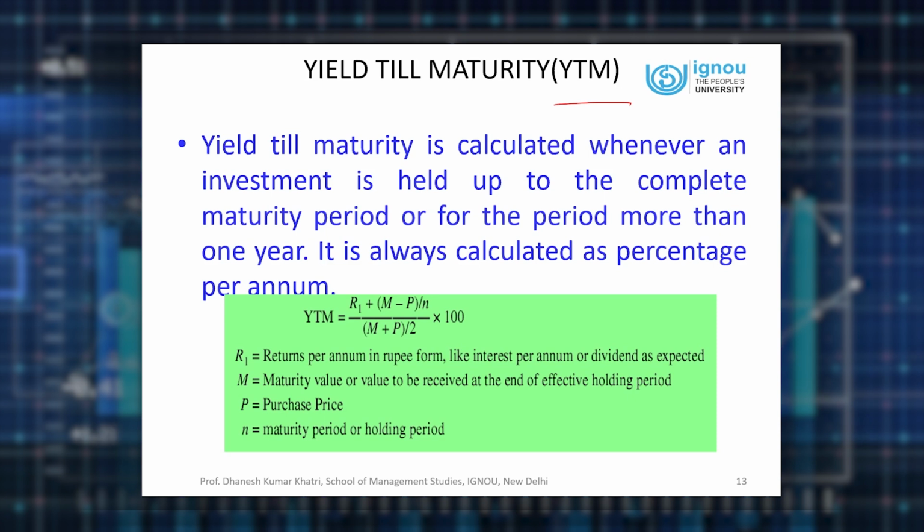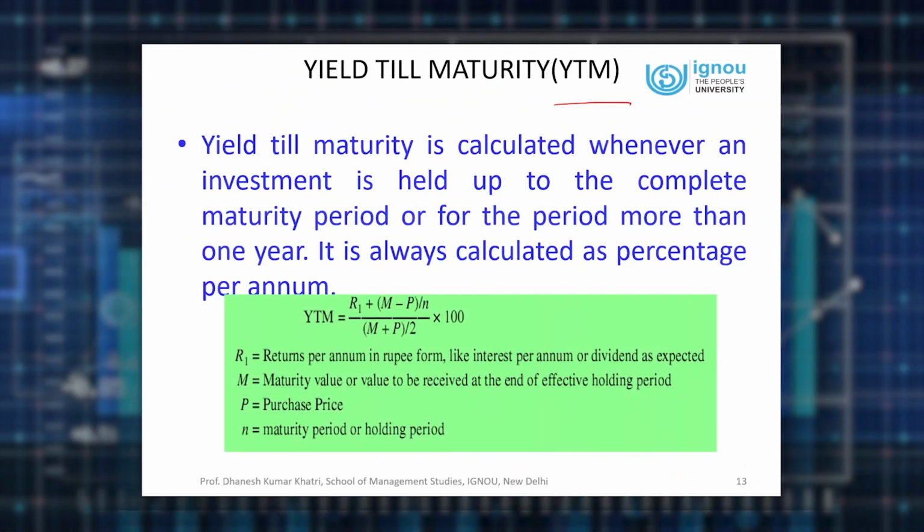And there is a handy formula for YTM. It is pretty simple. And this is the approximation formula which we use generally. So always remember, this formula can be used very comfortably for calculating return in the case of debentures if you have purchased. Generally this formula is calculated for fixed income securities like debentures or FDR or something like that.